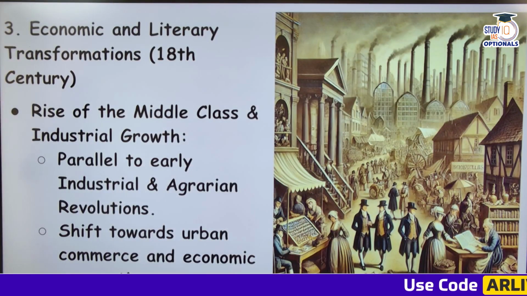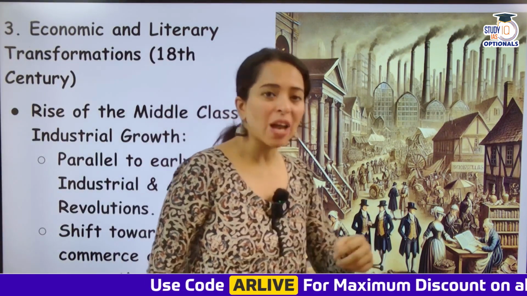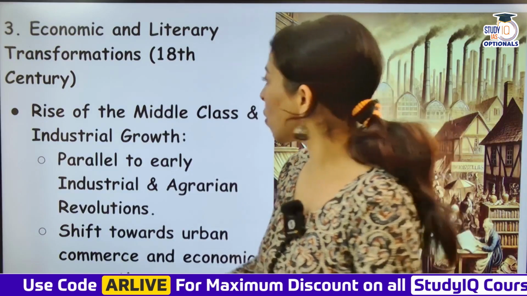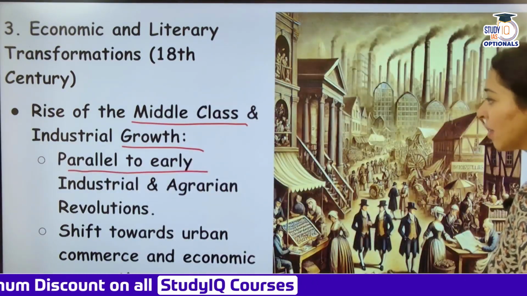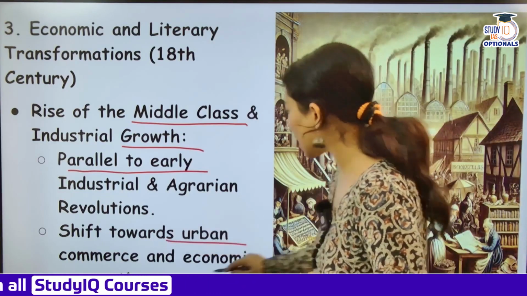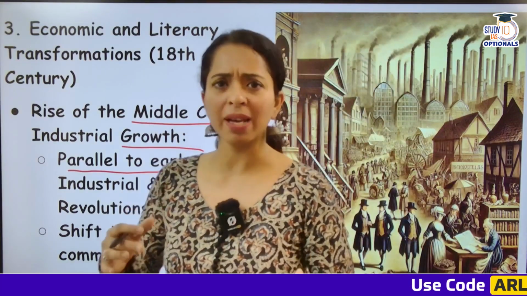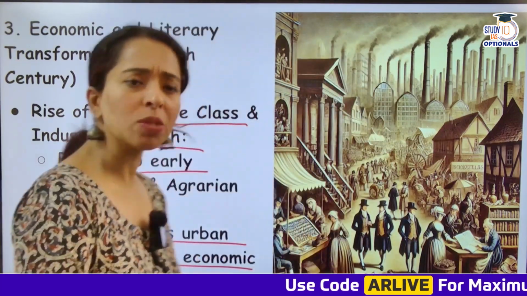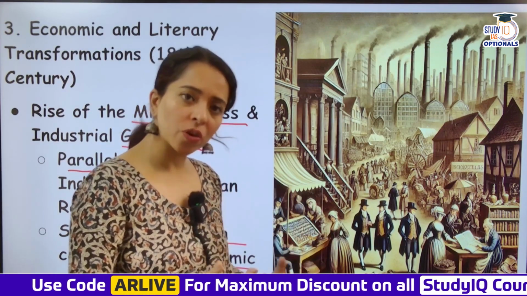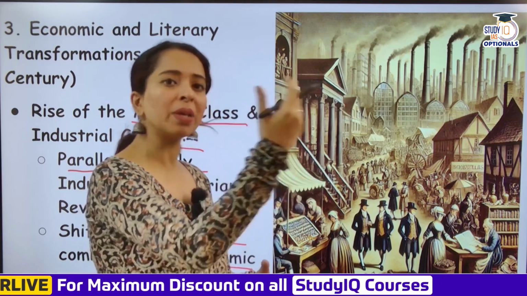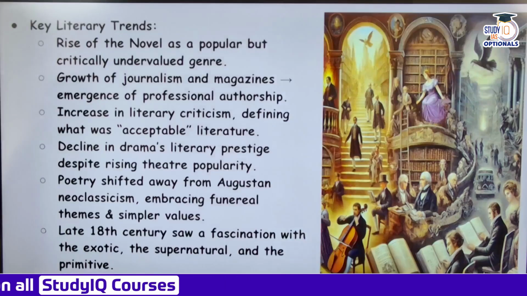Economic and literary transformation, 18th century: rise of the middle class and industrial growth. Now industrialization was coming, so there will of course be a rise of whom? The middle class. So the rise of the middle class and industrial growth, parallel to the early industrial and agrarian revolutions, there was a shift towards urban commerce and economic pragmatism. So yes, economic pragmatism was coming, people wanted to earn money, they were becoming more pragmatic, and they were of course moving towards industrialization. So yes, the middle class was getting power. There were merchants who were rising, and the middle class was emerging to be an elite class, a higher class, because of the money that they started possessing. So this became a very important aspect.